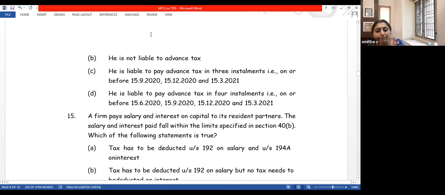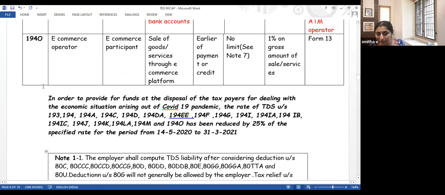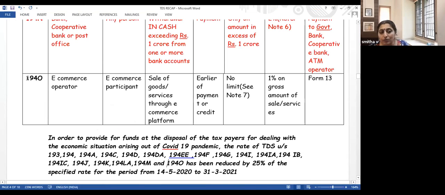We'll go to the table. It is 194O. 194O is the next new section, for e-commerce operators. Let us take an example. Samsung is selling its products through Amazon. Amazon is called the e-commerce operator and Samsung is called the e-commerce participant.